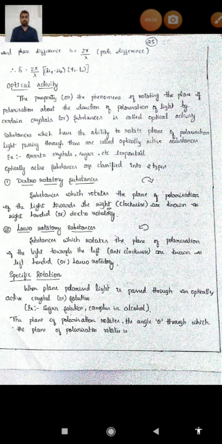Like this, different substances rotate the plane of polarization when polarized light is incident and passed through an optically active substance. These optically active substances are again differentiated into two types, based on the direction in which they rotate the polarized light.